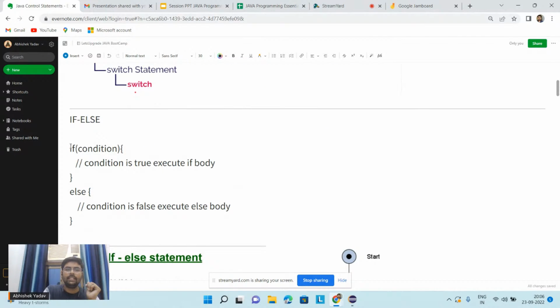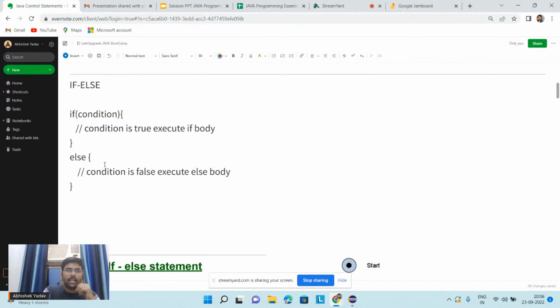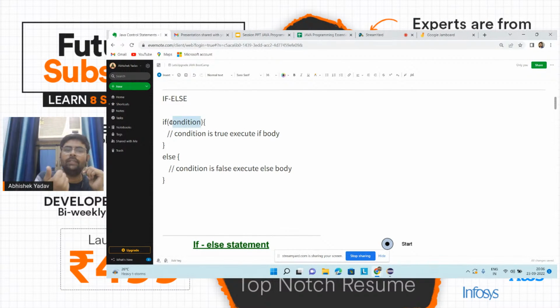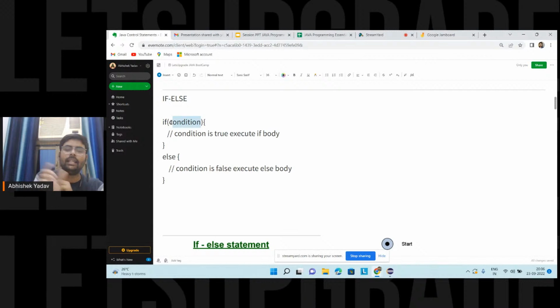Let's see what the if statement is. This is the syntax of the if statement. Here we have the if keyword, and after that the round brackets, and inside the round brackets we write the condition. This condition should give a boolean value, either true or false. We cannot write anything else apart from a boolean value.